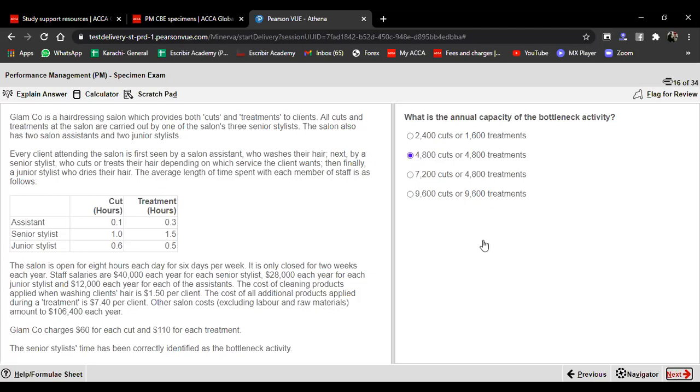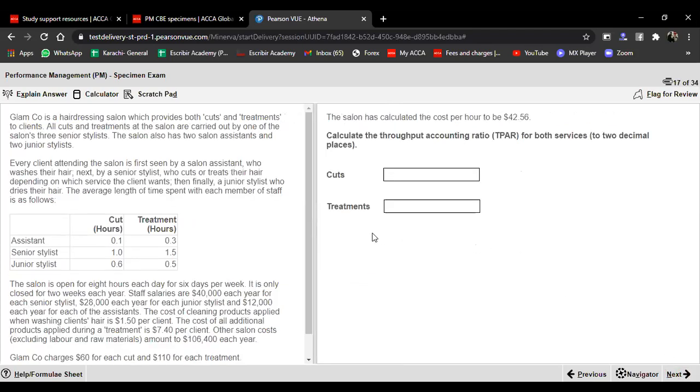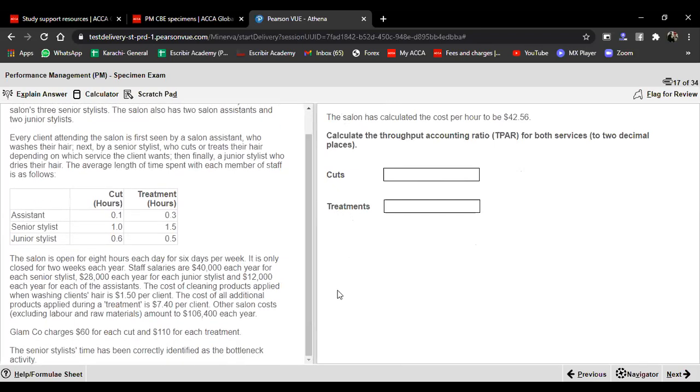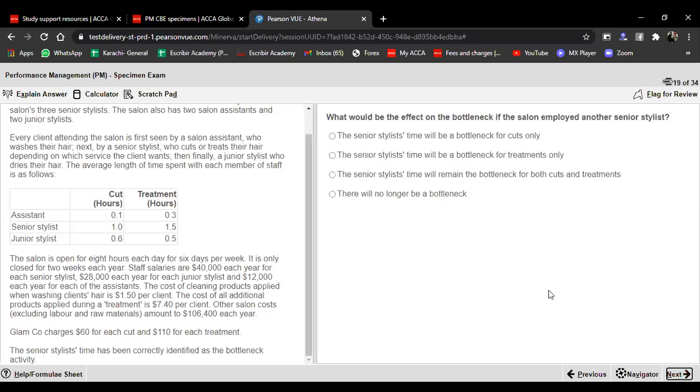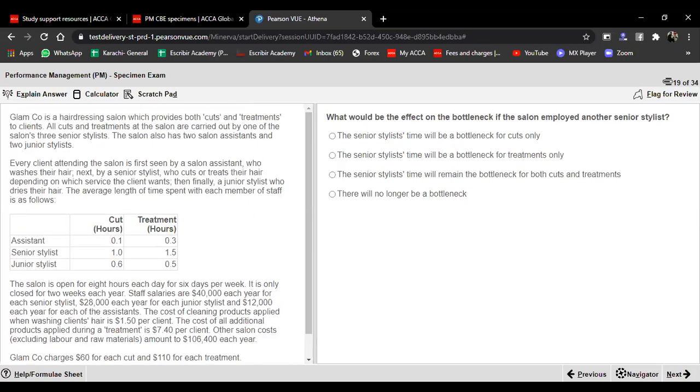Now, what next is there? The next situation is that the case remains the same. I repeat, the case remains the same, but the question actually changes. Then you move on to the third question. Again, the case remains the same, but the question changes. Then for the fourth one, the case remains the same, the question changes.